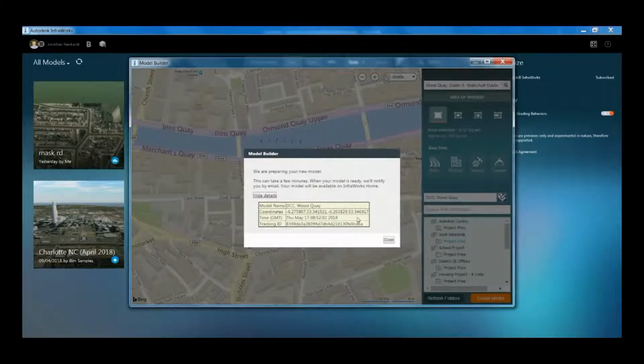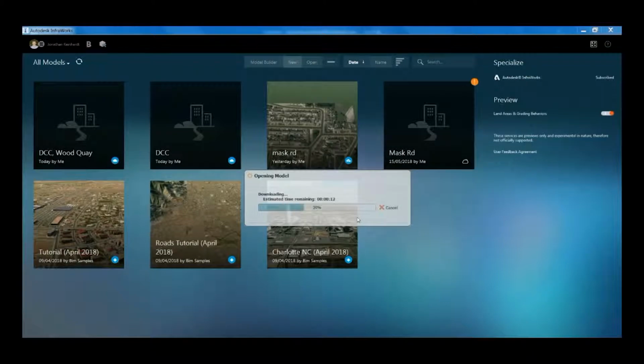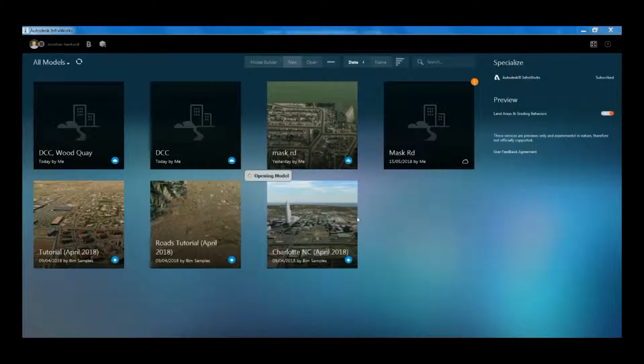And once that's done, you can then open the model within Infraworks, download it from the cloud, and that's stored in your BIM 360 account that's attached to your Autodesk ID. Just takes a few moments for it to open, and that's just going to bring in the site context that you've selected for your site.